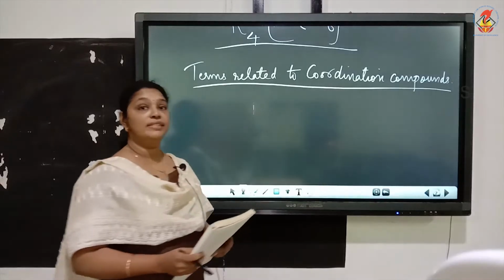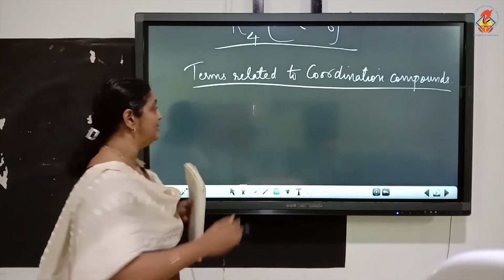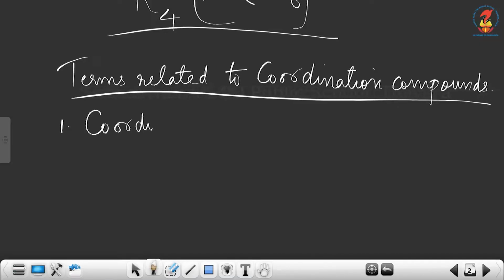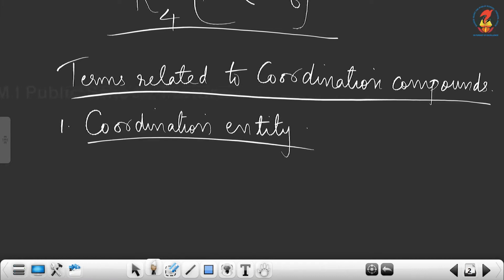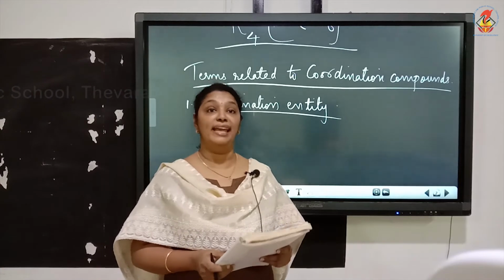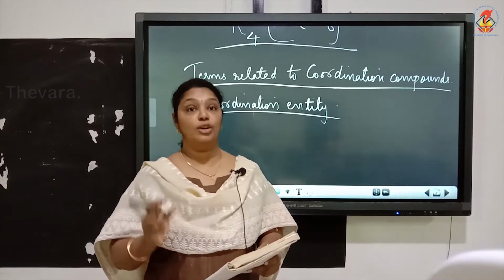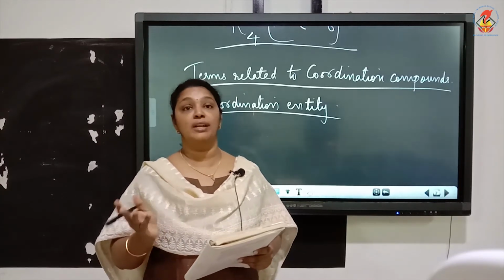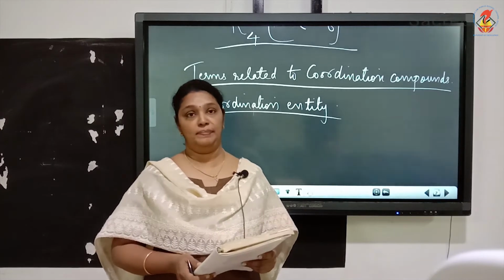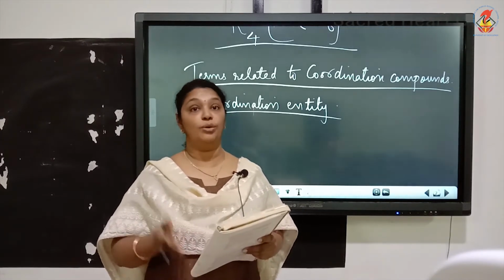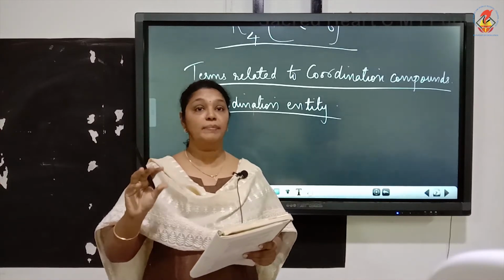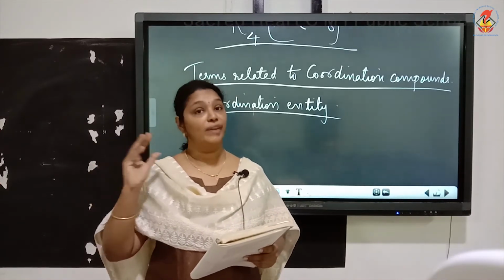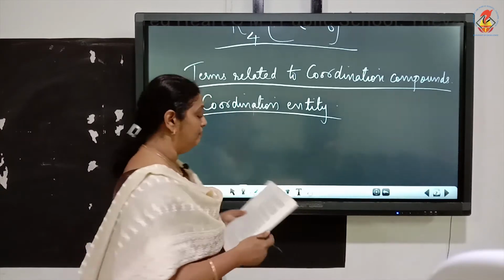The first term is coordination entity. What do you mean by coordination entity? Coordination entity constitutes a central metal atom or ion bonded to a fixed number of ions or molecules. That is coordination entity. So, coordination entity means a central metal atom which is bonded to a fixed number of ions or molecules. And example, in